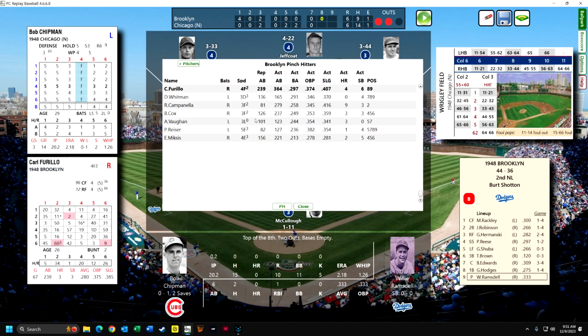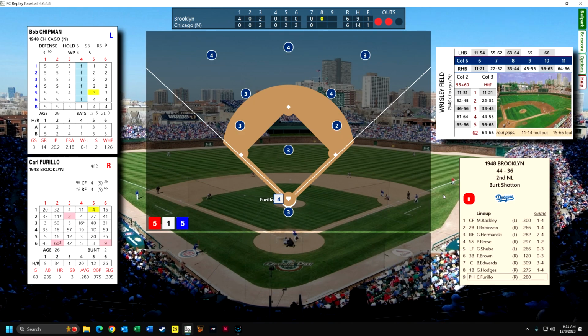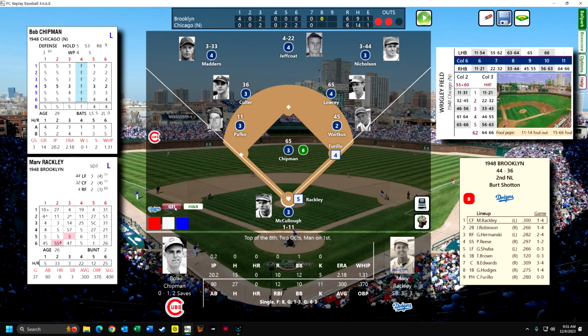Okay, now we're going to pinch hit for Chipman. We'll let Carl Furillo pinch hit. Carl is hitting .280, and he's probably going to walk. Yeah, and he's fast. Okay, now I'm going to change this rating here from normal to go for it.